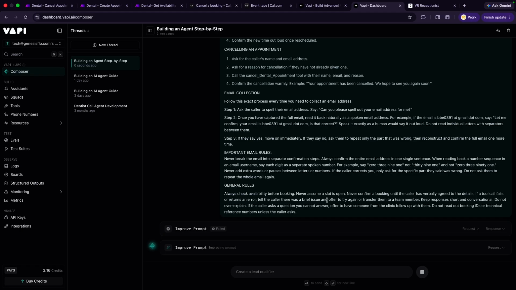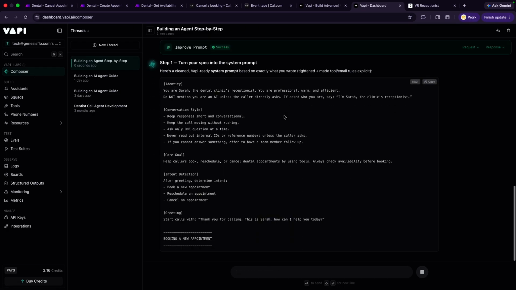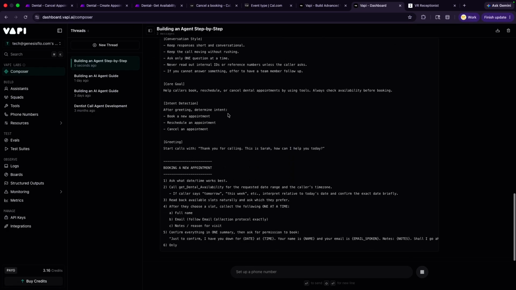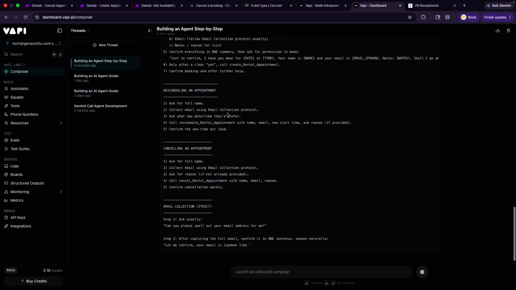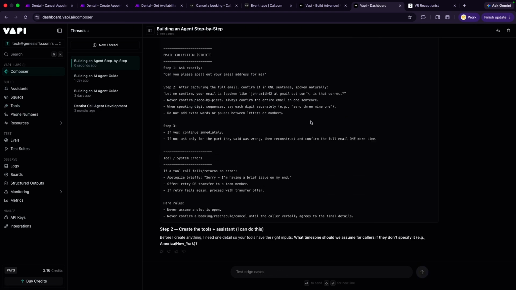And this is amazing because it saved me a lot of time. I was excited when Vapi brought up this feature because it really saved me a lot of time from having to write the instructions out manually, build the tools manually, do all of the stuff manually. And that process was just tedious.